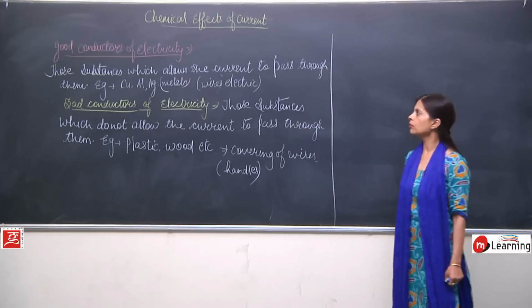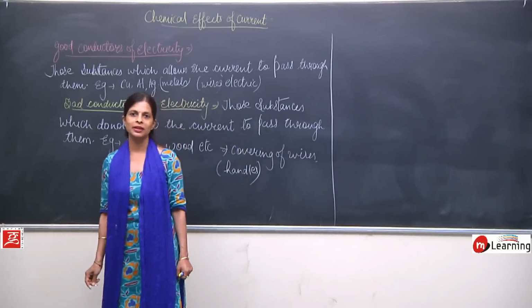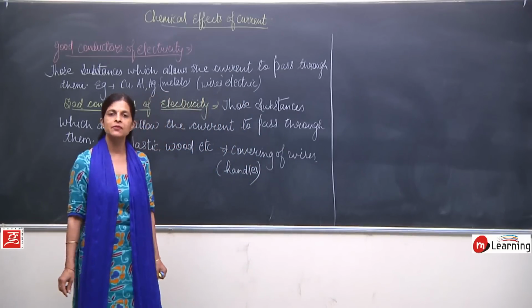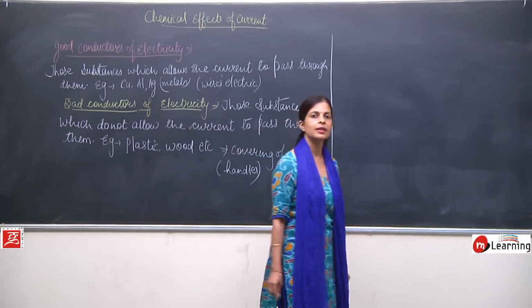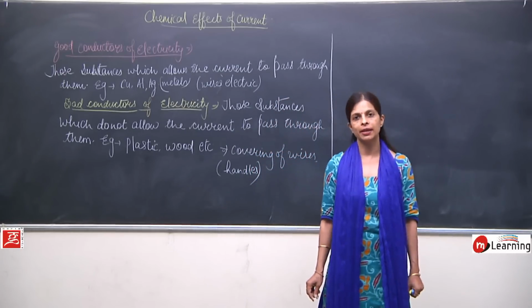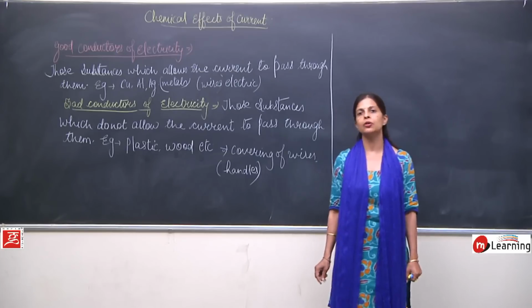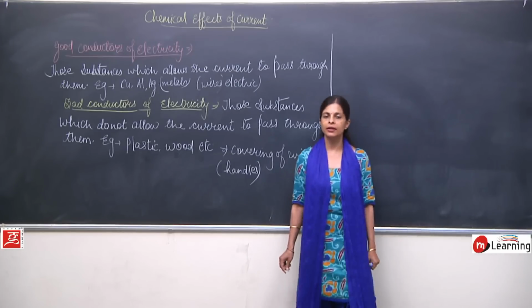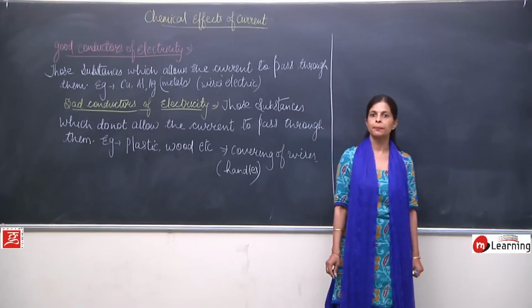So this is all about the good conductors of electricity and the bad conductors of electricity. The substances which can carry the current, or through which the current can pass, are known as good conductors. Example, metals. And there are substances which do not conduct electricity, and these are known as bad conductors.